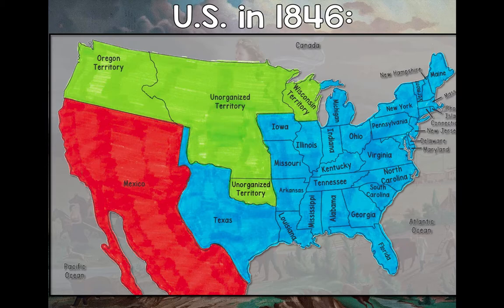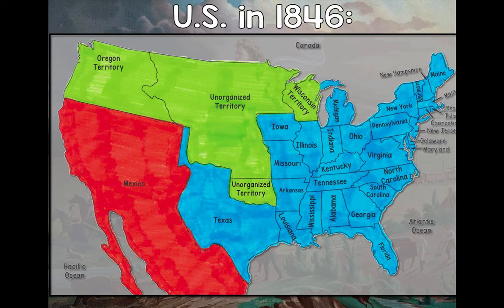So here's a look at the United States in 1846. You notice that the United States is really adding more states and territory further and further west. They have gone west of the Mississippi River. Now Texas represents that furthest west point of a U.S. state. We see some of the other territories that have been acquired by the United States. Some of them we would call unorganized. Still a lot of native peoples living in those areas. A lot of uncertainty surrounding their future.